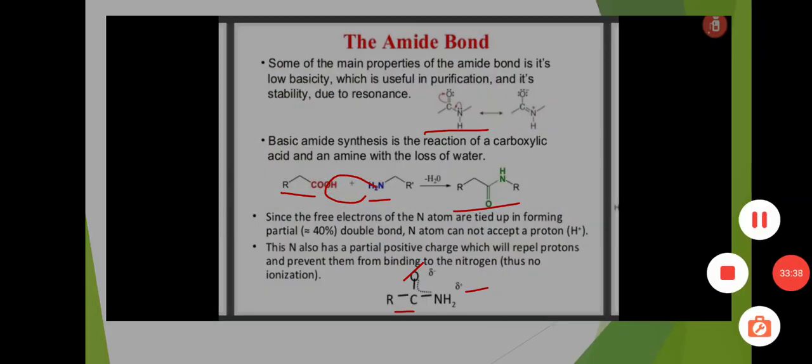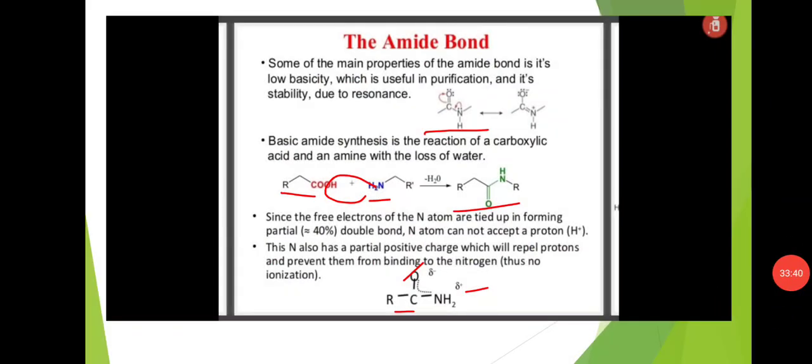The amide bond. Some of the main properties of the amide bond are its low basicity, and it shows some stability due to resonance.